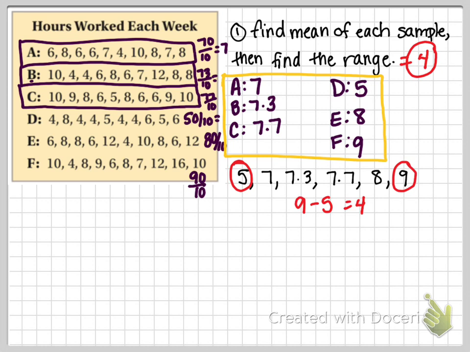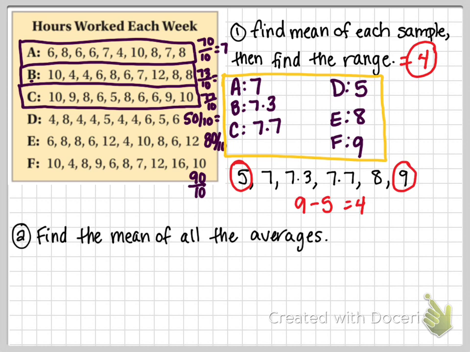If we find the mean of all the samples, I think that's what it asks us to do next, the mean of all the averages, we know that that's going to vary a bit, right? We've gotten all different values, but if we find the mean, that'll give us a really good measure of this data, and we know that it's going to range 4 points give or take, because that's our range of all of our values. To find the mean of all the averages, we would add these values together.